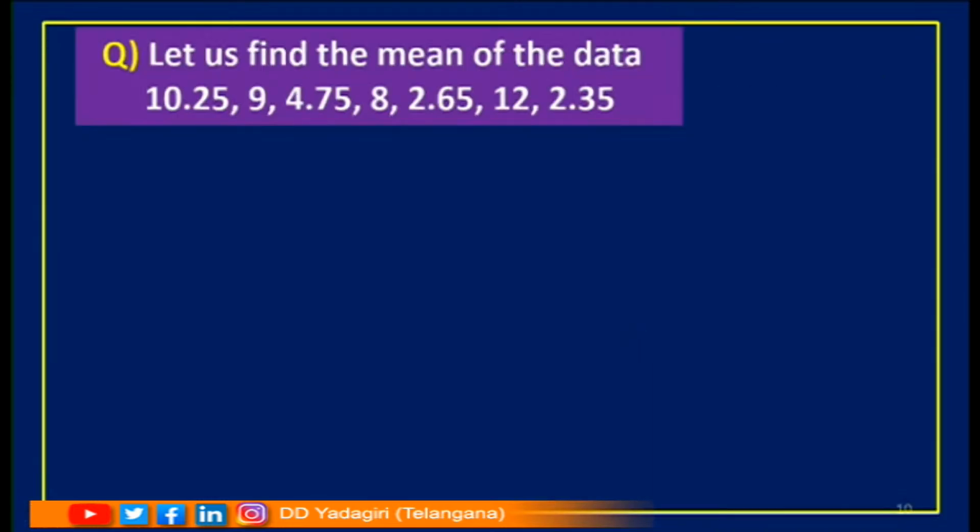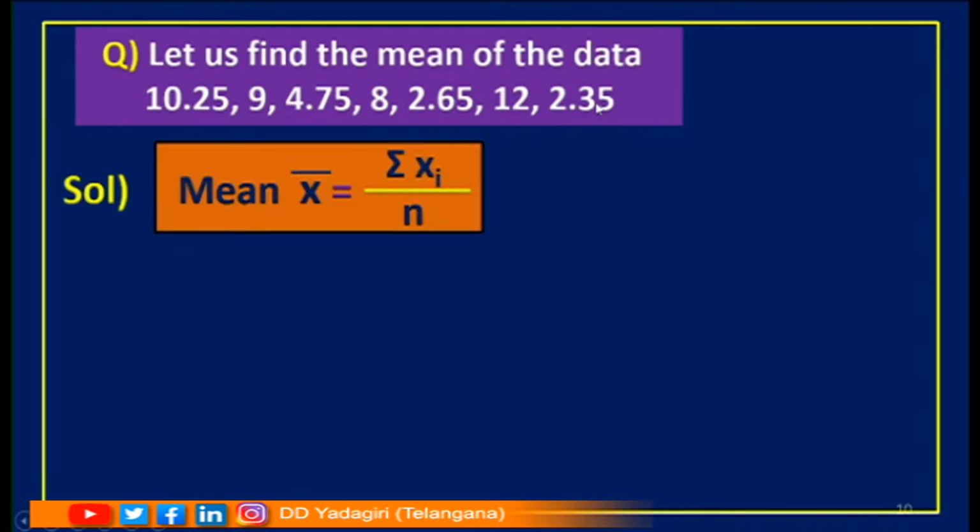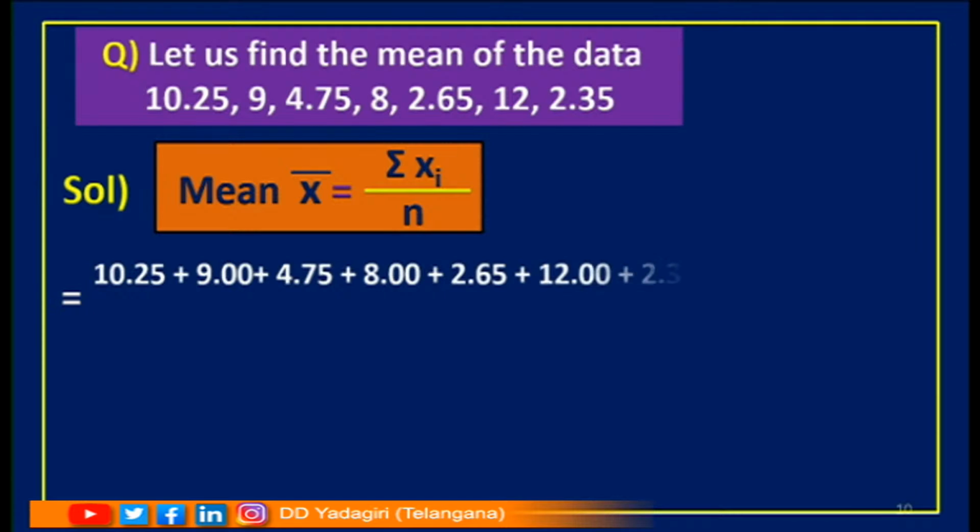Now, let us find the mean of the data. Children, how many observations I have given here? 1, 2, 3, 4, 5, 6, 7. So, I have given 7 observations. So, how to find mean? Yes, x bar equal to sigma xi by n. So, I am taking the numbers like this. See children, this is 10.25, okay. This 9 I have taken as 9.00. 2 places I am taking here 2 zeros.